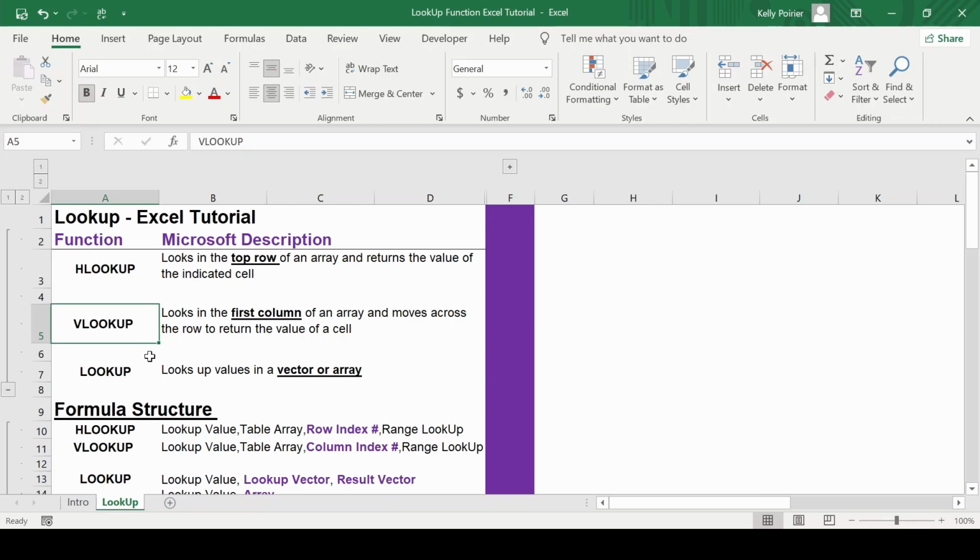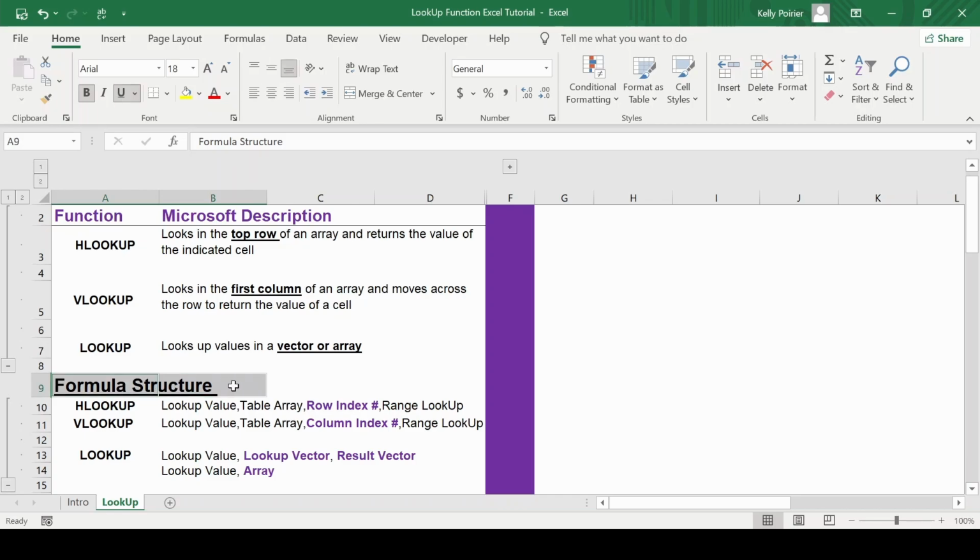The solution is simple. You can simply use the LOOKUP function. It looks up values in a vector or array. In other words, the LOOKUP function will search for a value within a table or a dataset at the same position but within another column or row. Let's now look at the formula structure.